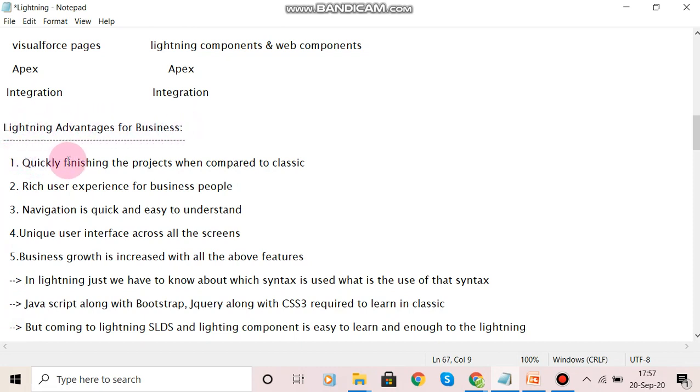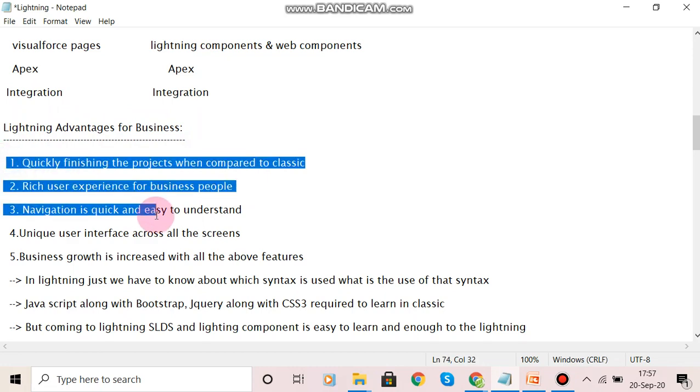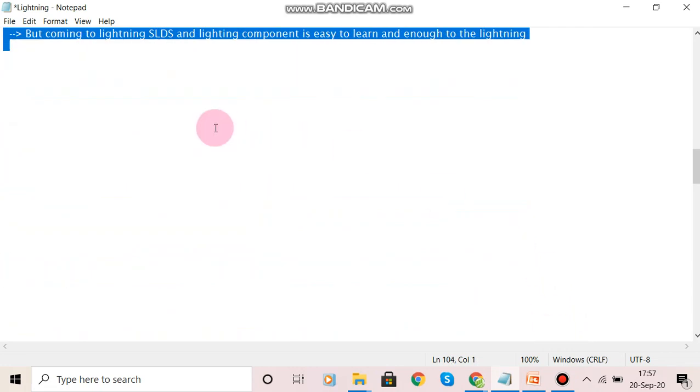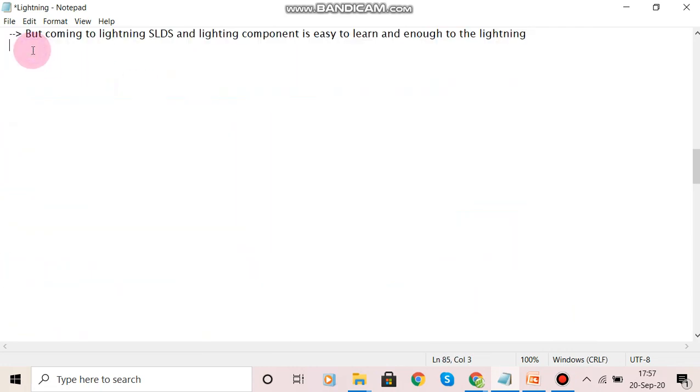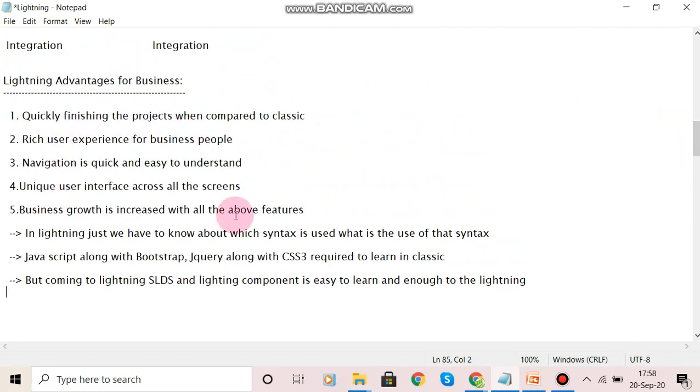In real time, these are the requirements to implement or develop our application.